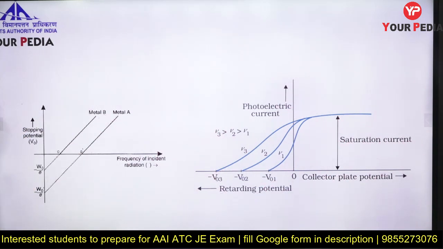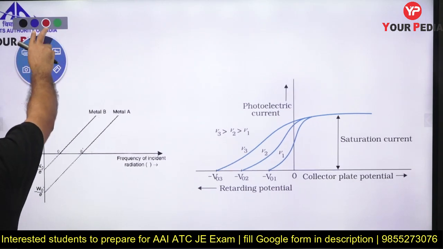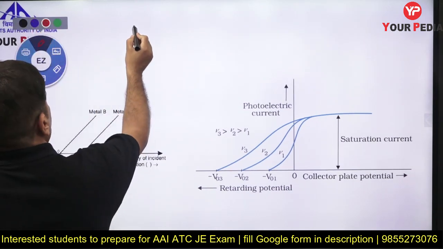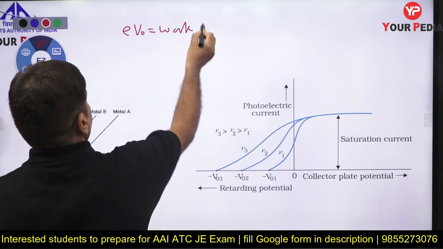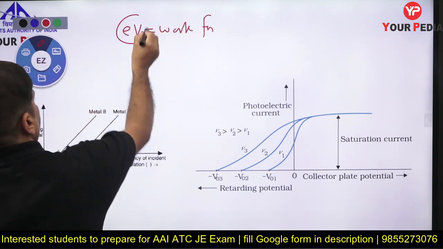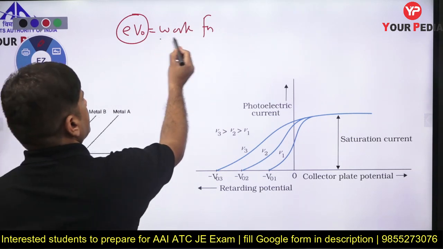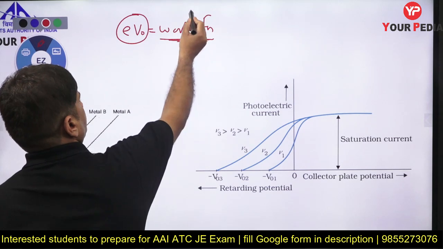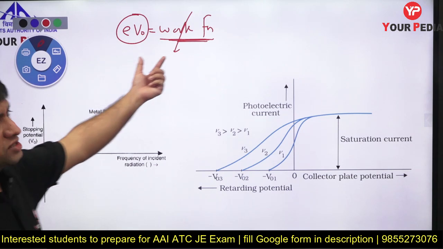Very important diagrams. Now this is another very important diagram, which says stopping potential into e is the work function. I will discuss with you what is the meaning of that. The minimum energy required for an electron to be ejected, to come out of the metal, is called the work function.